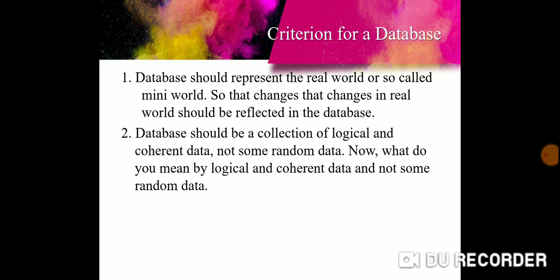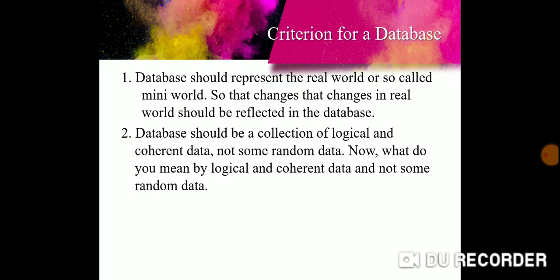All right, the second thing is that the database should be a collection of logical and coherent data, not some random data. What do we mean by logical and coherent data, and not some random data? We will look at an example so that you understand what is random data and what is logical and coherent data.